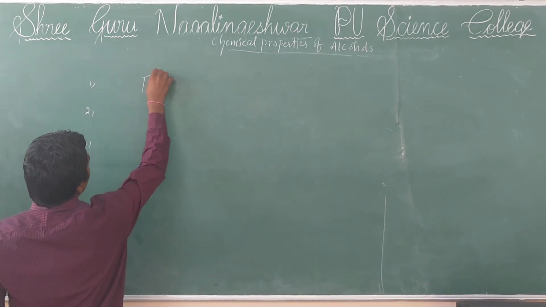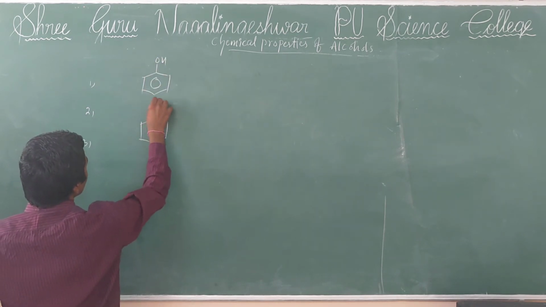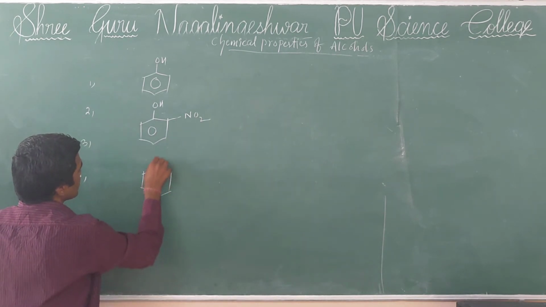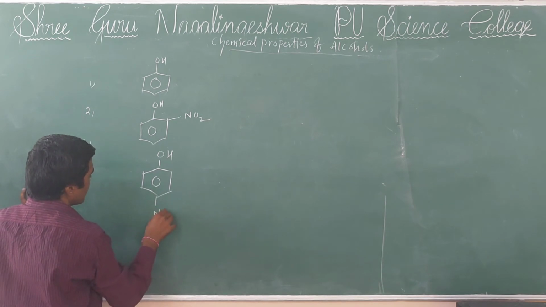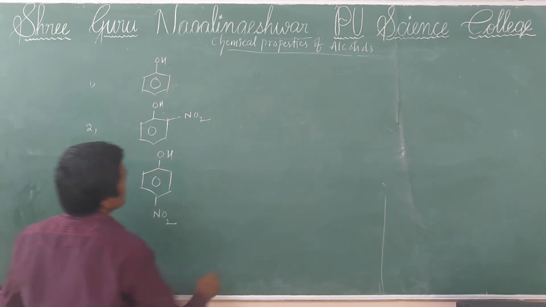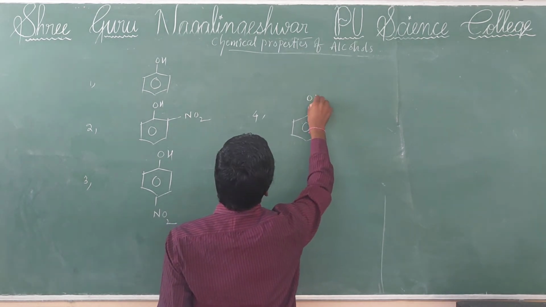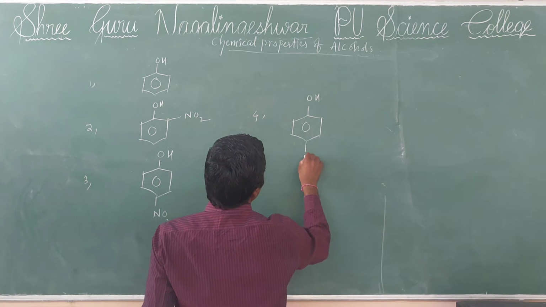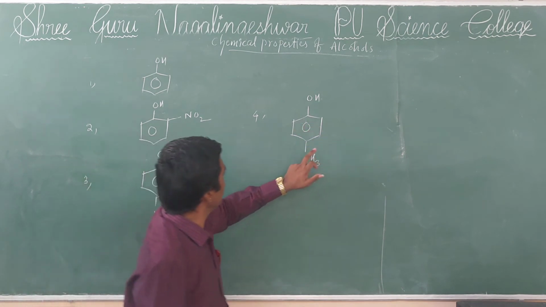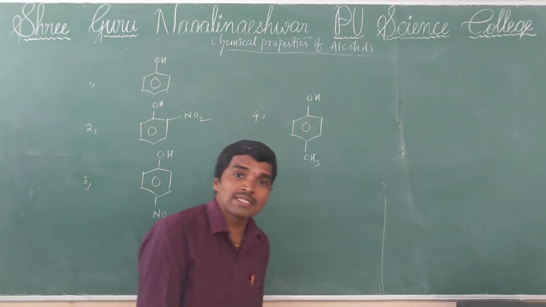Phenol. The second one is orthonitrophenol. The third one is paranitrophenol. The fourth one is cresol, so we can say 4-methyl phenol. Now tell me, in these 4 options, which of the following has more acidic character?